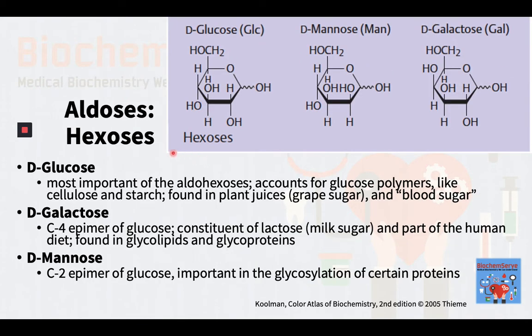The most important of the aldohexoses is D-glucose. A substantial proportion of the biomass is accounted for by glucose polymers, above all cellulose and starch. Free D-glucose is found in plant juices, for example grape sugar, and as blood sugar, found in the blood of higher animals. A C4 epimer of glucose, D-galactose, is a constituent of lactose or milk sugar. It is found in glycolipids and glycoproteins. D-mannose, a C2 epimer of glucose, is important in the glycosylation of certain proteins.